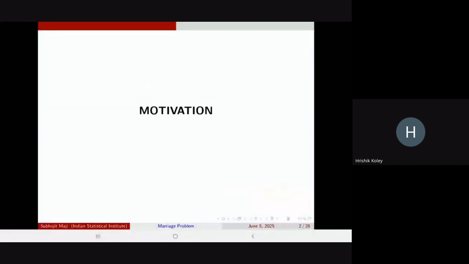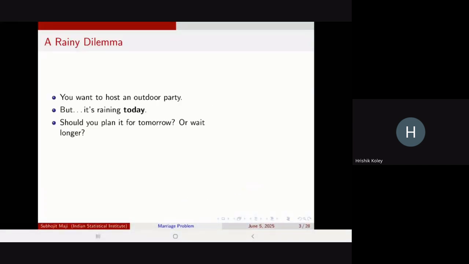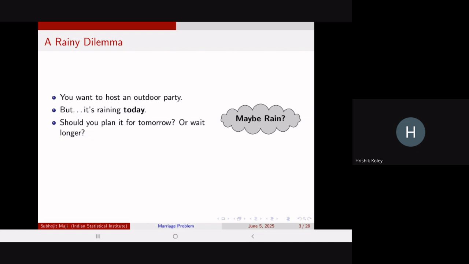So the motivation for the problem: you have to host an outdoor party, right? But it's raining today, so you want to host it tomorrow, or maybe you should wait longer. You don't want the rain to disturb the party, and if you host it tomorrow, there might be a high chance of rain tomorrow also. But there is also a problem. If you wait long enough, the party might get cancelled. So you want a perfect time when you think there is a very low chance of rain, and you host the party that day. So you have a rain problem, right? Like this.